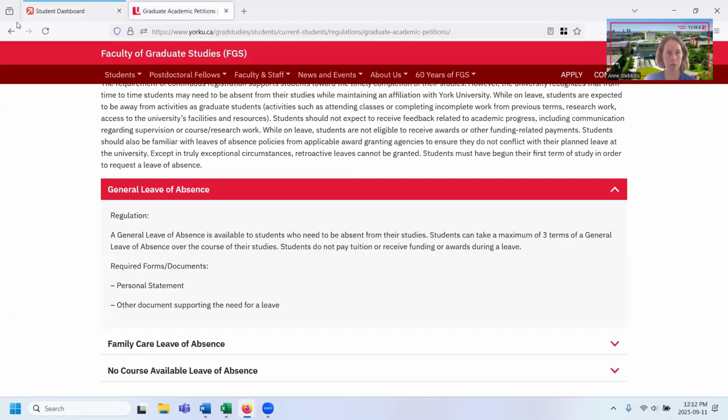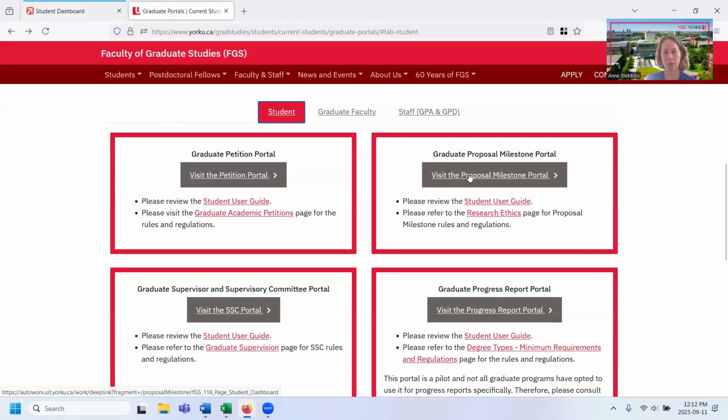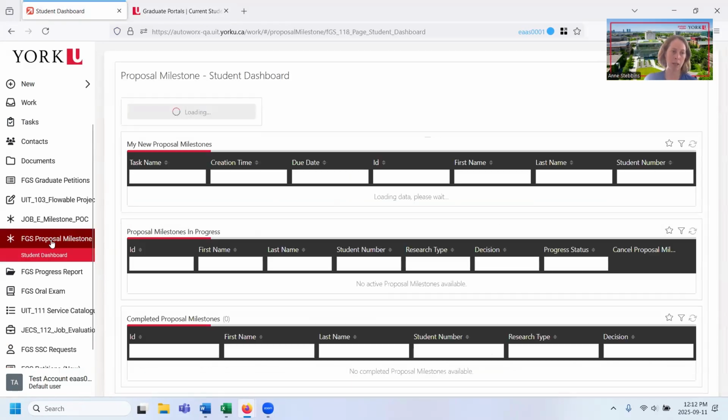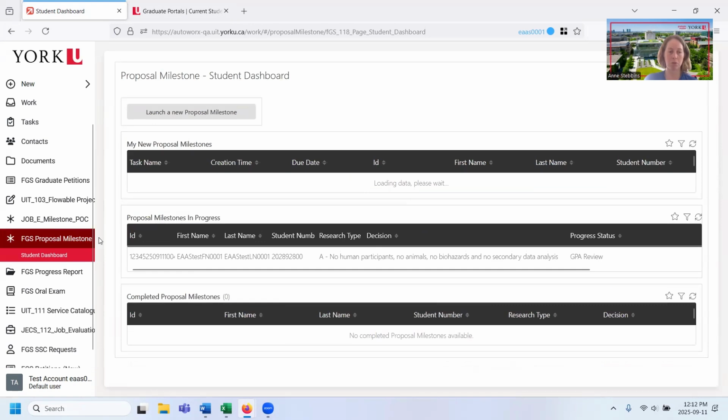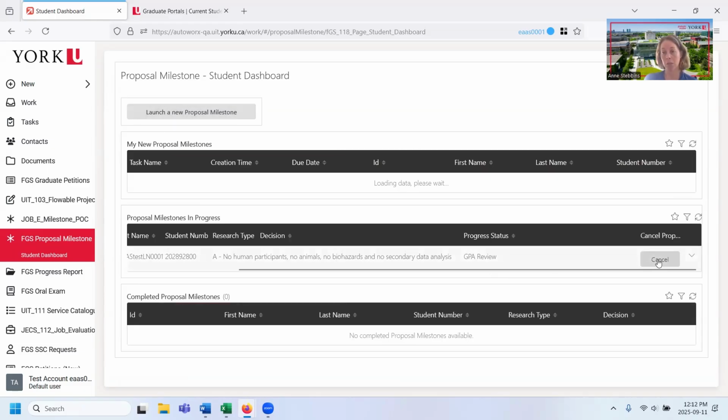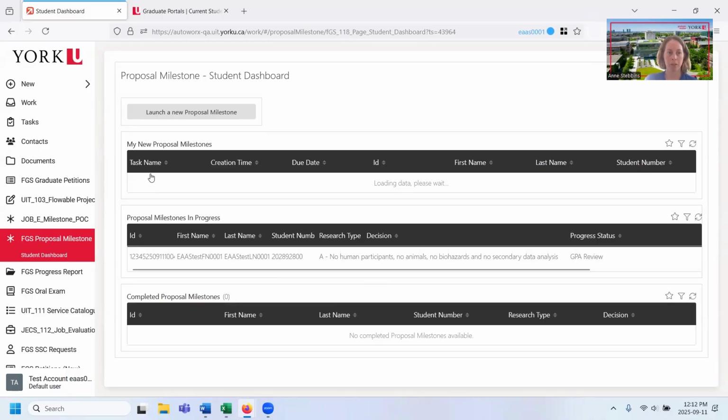Now, if I went back to this portal page, if I wanted to submit a proposal milestone, I can click there. Again, that will bring me directly to what I've just clicked on, which is the proposal milestone portal. I've got this button here, launch a new proposal milestone. This is one here that I had previously launched. So again, I'm going to hit the cancel button just to show you what that looks like in this portal. But basically things that appear here under the proposal milestone in progress are things that you've submitted and are in progress. And things that appear up here are something that you're working on and haven't yet submitted.